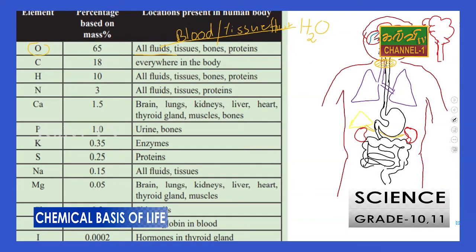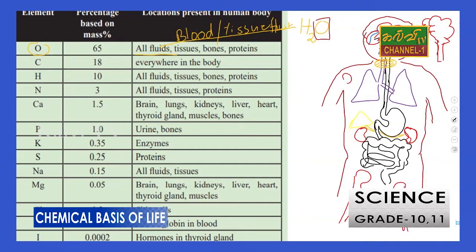So H2O contains oxygen, therefore this oxygen is available in the tissues. Then bones, we already studied the human body. We have special bones.